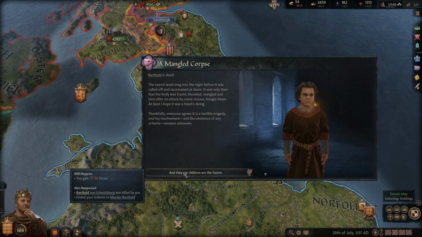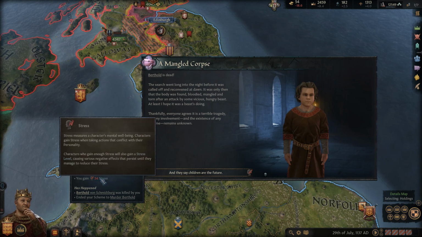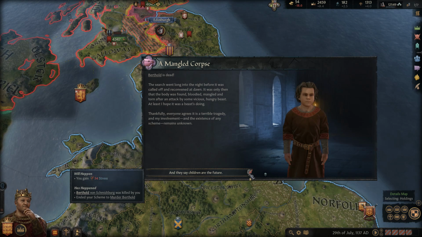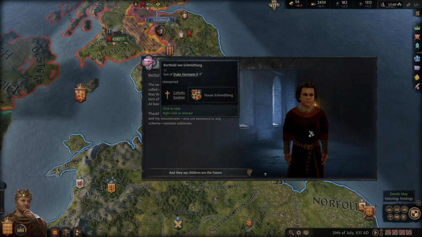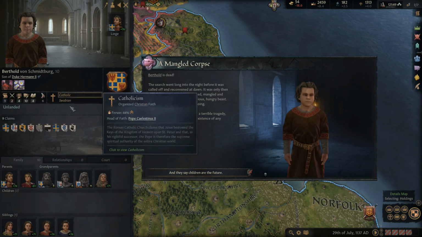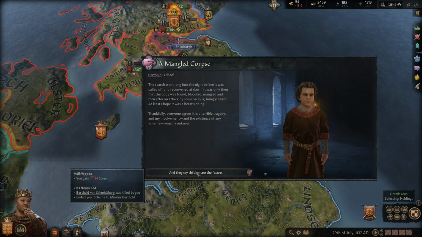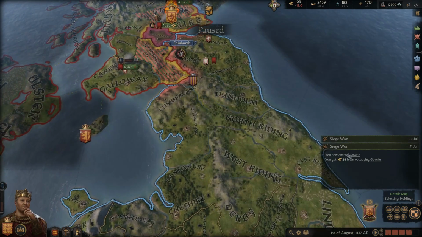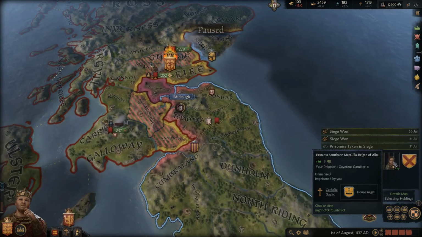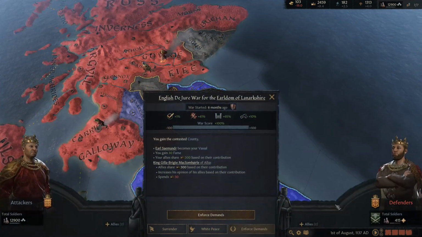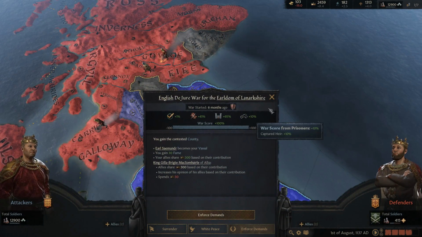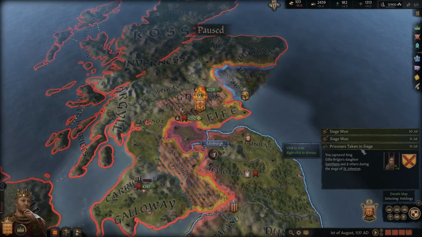So we are going to gain stress from this. That's interesting. I wonder why we're gaining stress. Is there a reason? This kid wasn't related to us in some form or fashion, was he? I don't think so. Okay. It doesn't say we're getting stressed because of a particular trait or anything either. Maybe it's just because of the corpse being mangled and seeing it and knowing that we're responsible for that. Just got our head all messed up. And did we get that because we had a prisoner? Yeah, well, we got 10% from the prisoner.